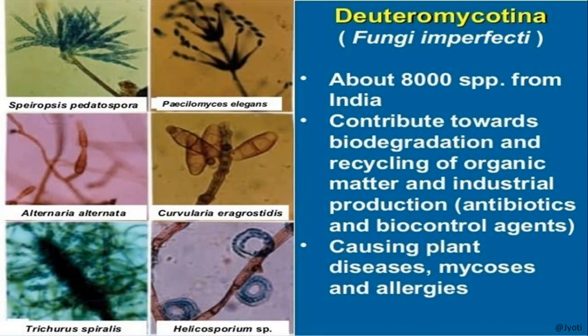So here you can see the picture of some of the deuteromycetes. It includes about 8,000 species from India. As I said, most of them are decomposers, so they contribute towards biodegradation and recycling of organic matter. Here so many examples are there, like Alternaria and others. So these are the examples of deuteromycetes.